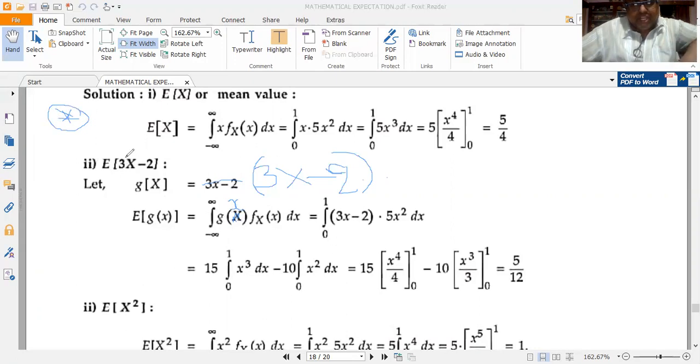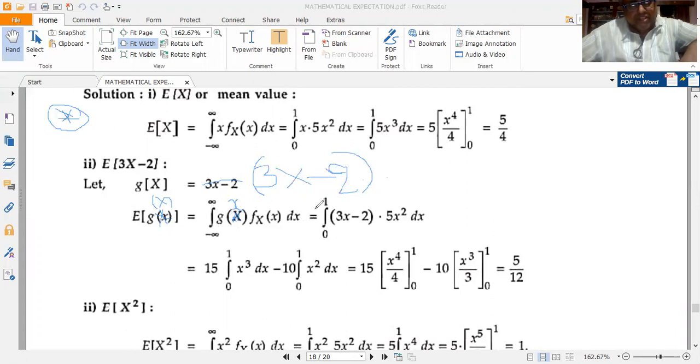I have put g of capital X is equal to 3X minus 2. Now E of g of X, here X should be capital. That is simply given by integral minus infinity to plus infinity g of x, fx of x dx. So while you are substituting g of x inside the integral sign, capital X should be replaced by small x, whereas within the expectation operator, capital X should be used. Now integral minus infinity to plus infinity g of x fx of x dx.